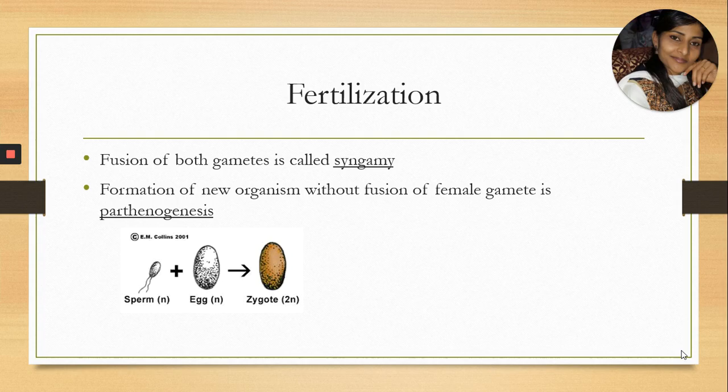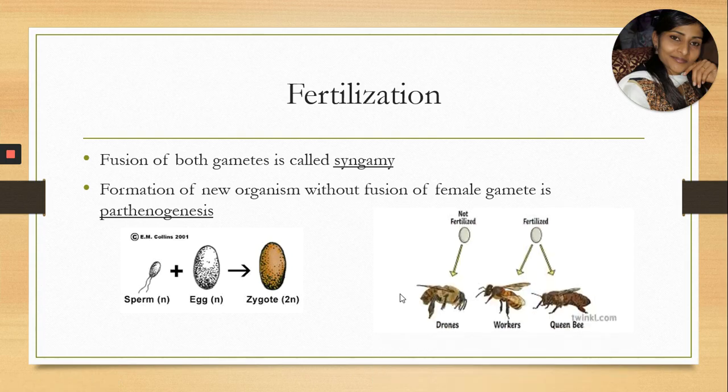You can see here in the picture, sperm plus egg will form zygote. Sperm, which has the haploid set of chromosomes, and egg, which also has the haploid set of chromosomes, both combine, fuse together and form zygote, which will have the diploid set of chromosomes. So here fusion takes place, that means syngamy occurs.